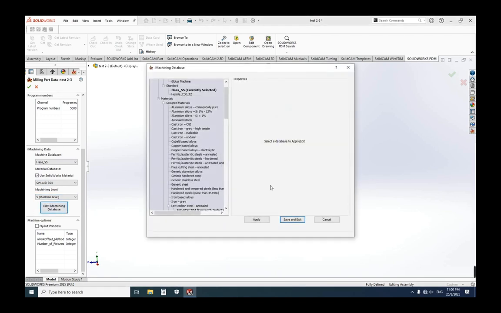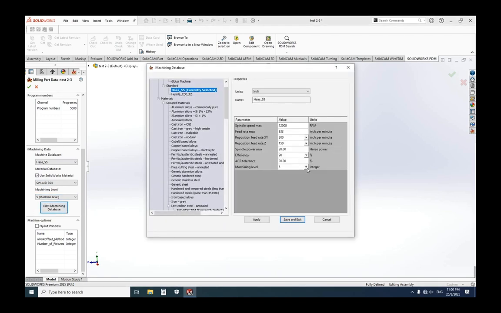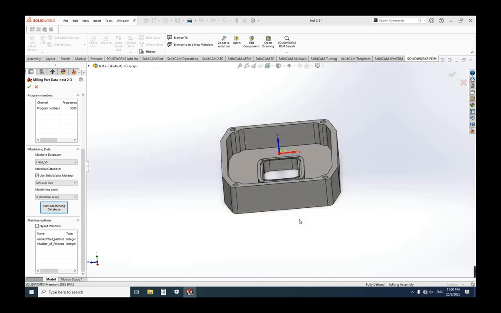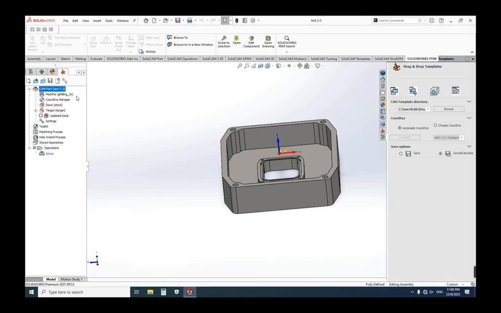Edit iMachining database. Actually, I am just using the default setting, but right now I am just refreshing the settings as shown in this video. If we do not do this, we will get an error later. Now our setup is done.